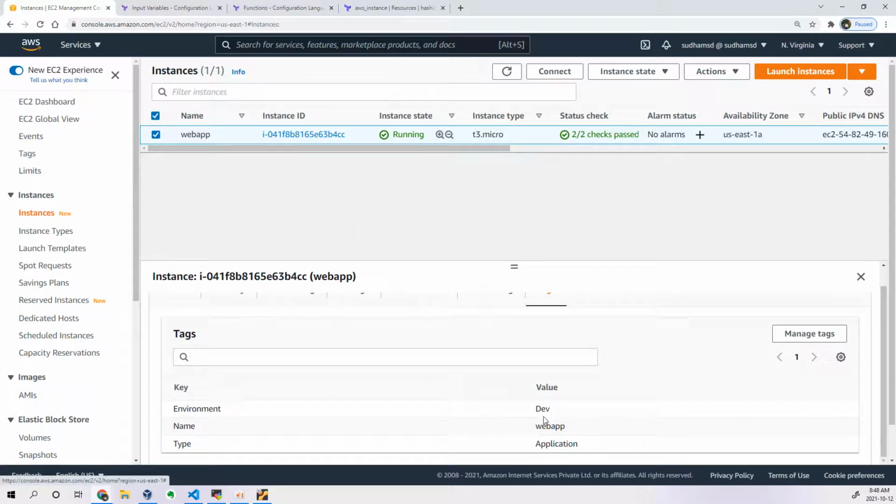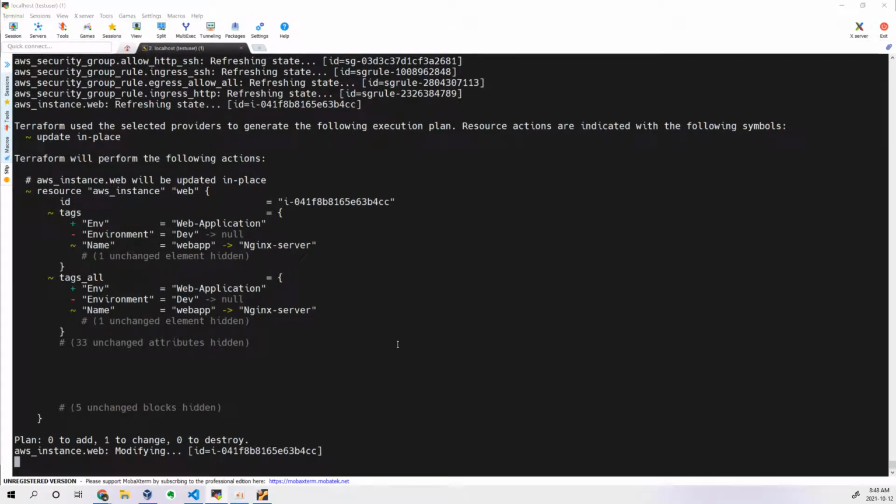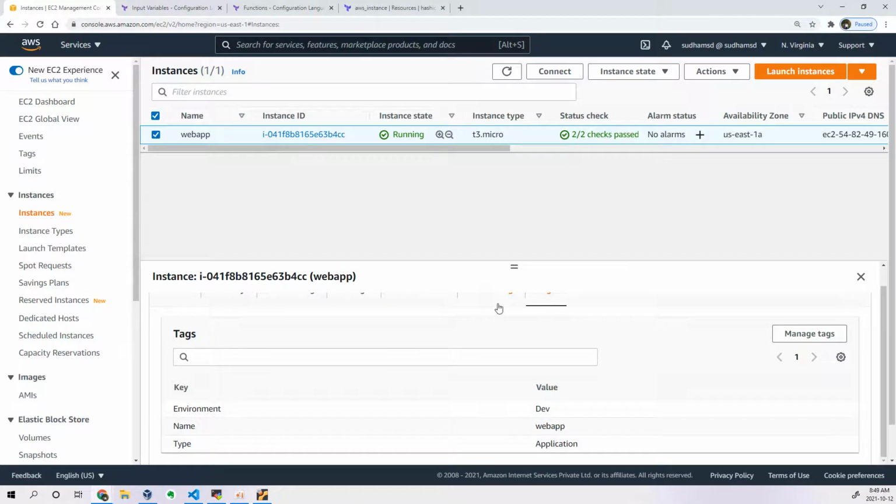Right now it has the dev web app application: for environment, the value is dev; for the name, it is web app; for the type, it is application. Now I have changed the name from web app to nginx-server. Let's see whether it will get reflected or not. If it is reflected, then what we have written is the perfect way.